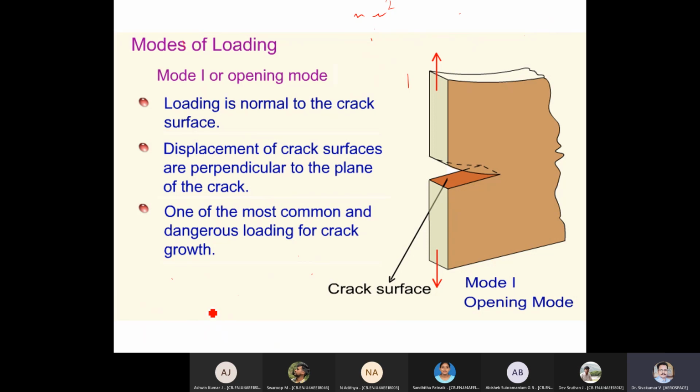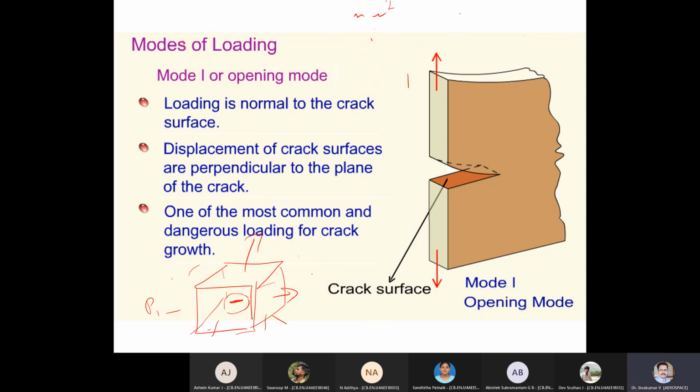Suppose I have a crack. Let us take a body. Though I took a three-dimensional body for demonstration purposes only. There is a crack. You can see a crack here. The body is subjected to different types of loads. Now what is happening? A crack will grow. The crack will grow because of the loading.